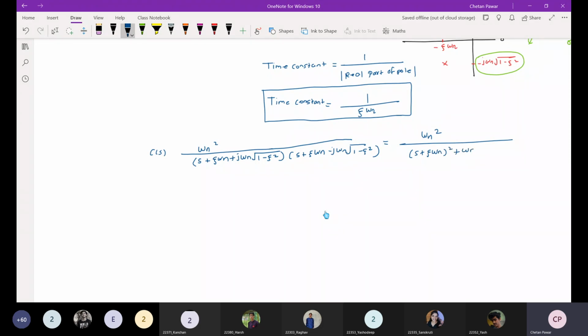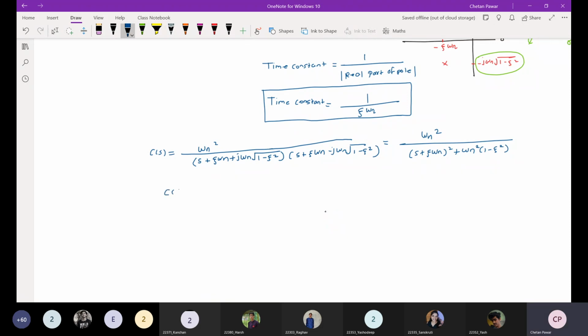So a square minus b square, right? A square minus b square, here you apply. Okay. Now how can you solve this?